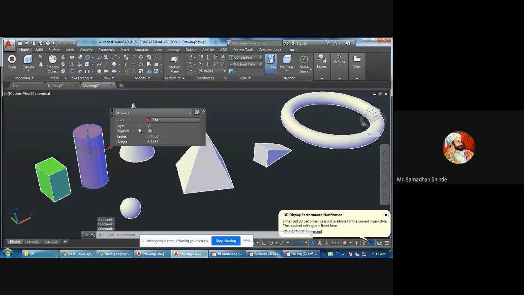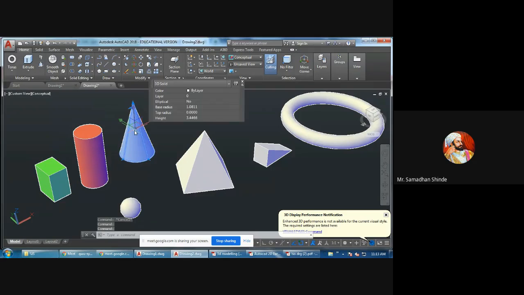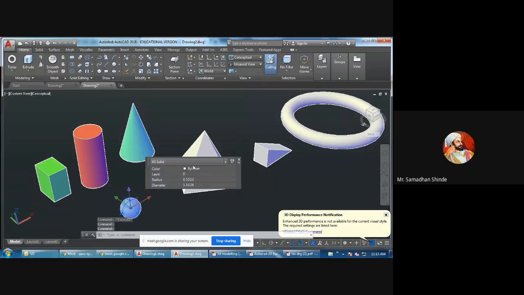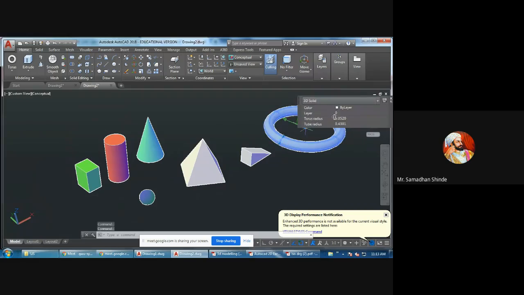Then cone. You have to remember this cone. Now I will not give color, time is not there. These are the basic commands. First one is box, cylinder, cone, sphere, pyramid, wedge, and torus. These are all the basic primitives.